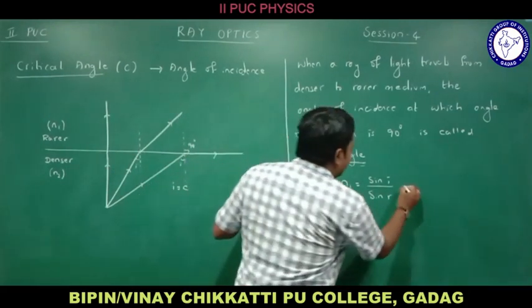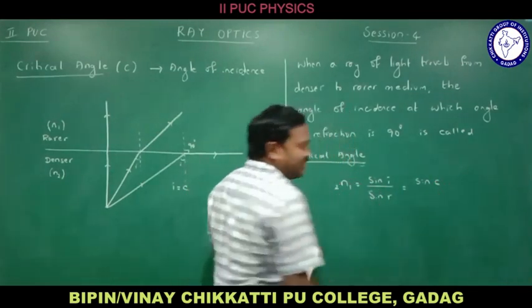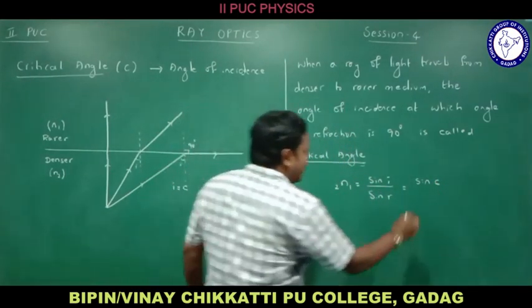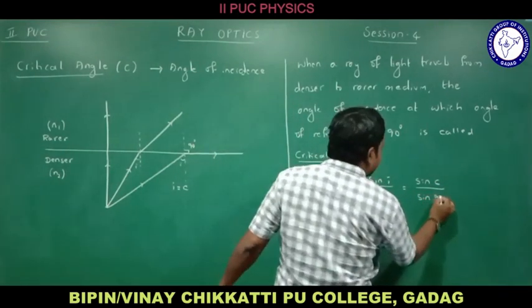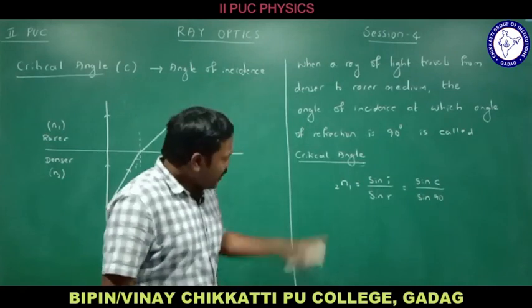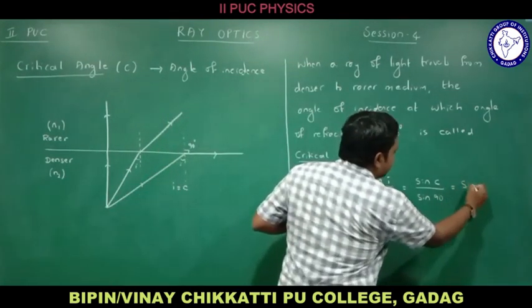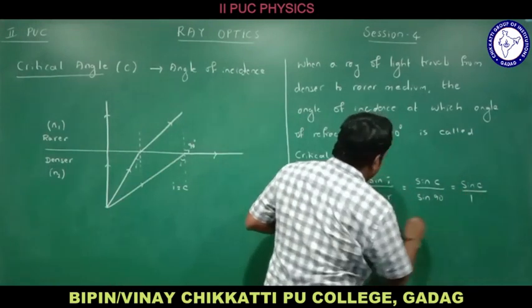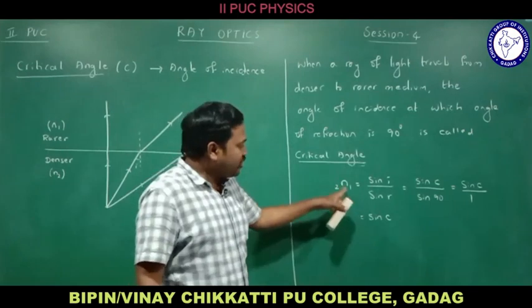Tell me now, that is equal to sin of what? What is the angle of incidence? Let me consider that as the critical angle. Divided by sin r. What is the angle of refraction? The angle of refraction is 90-degree. If the angle of refraction is 90-degree, then what do we get? That is equal to sin C divided by sin 90, which is 1. So what do you get? That is sin C.